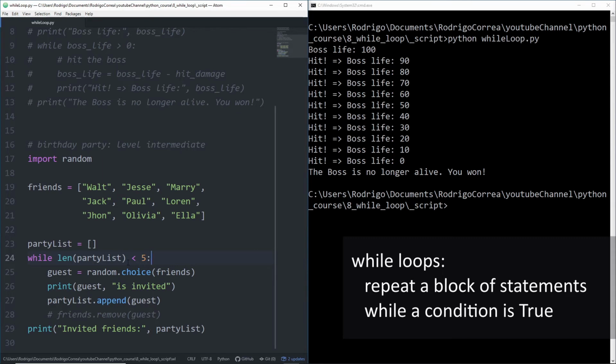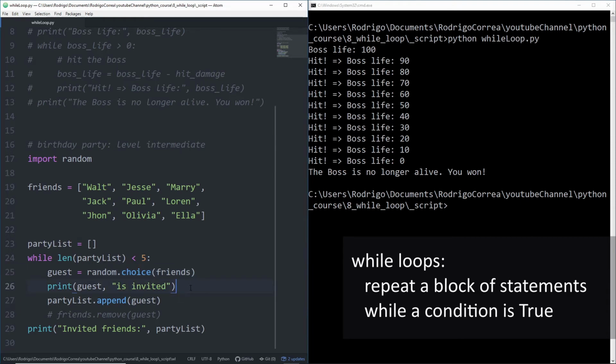Then, if that's the case, if it returns true, guest will be assigned to the result of that line. Which line? random, which is the module, choice, which is the method of that module, and then we just give the friends. Here, we can get any of those elements. Let's say Walt. Now, Walt will be assigned to guest, and then we print Walt is invited. We're gonna append Walt to the party list, and that's one thing that you must do.